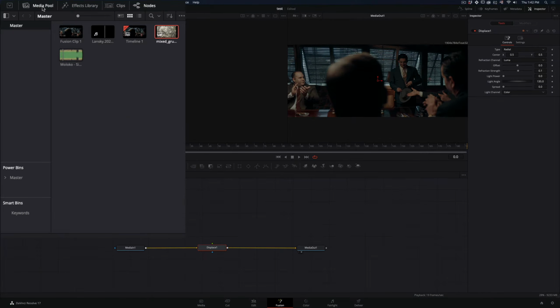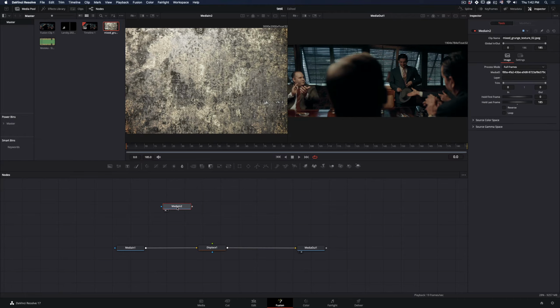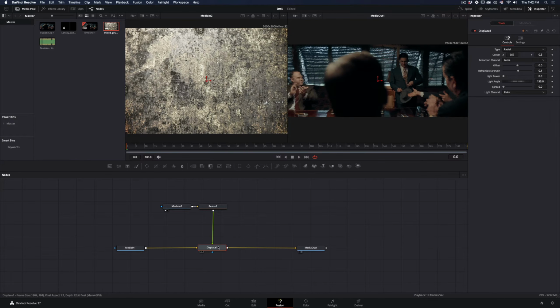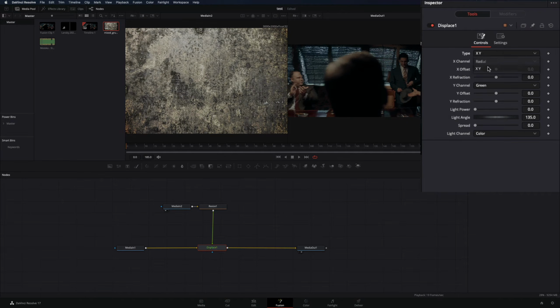Go to the media pool and bring a grunge image to your flow. You can use any texture image from Google. If your image size is different than your project, just add a resize node after it, and then connect it to the displace node. Select the displace node, change the type to XY.